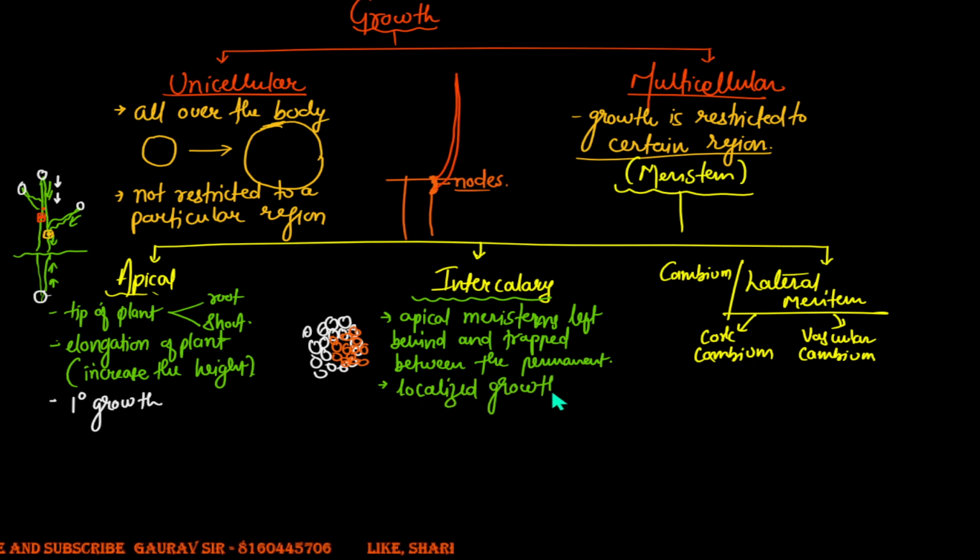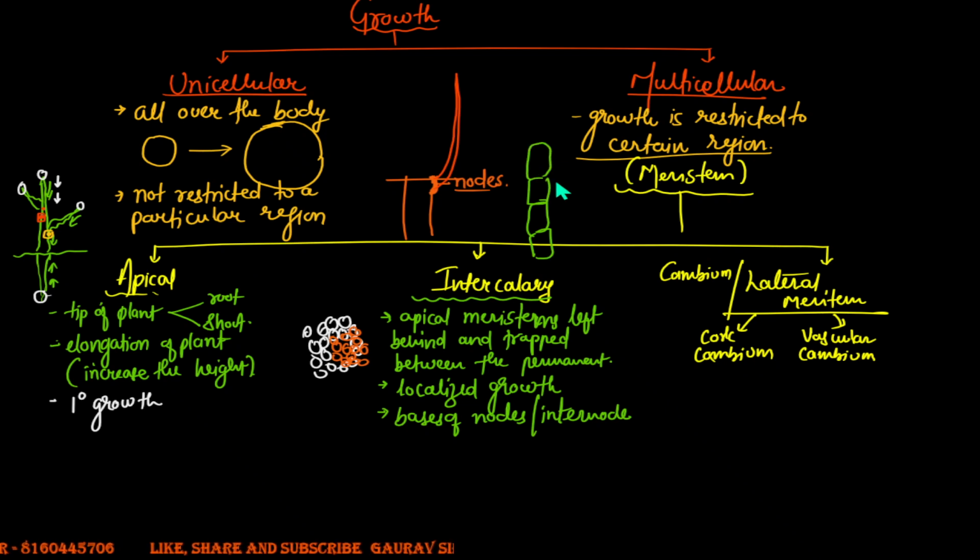It will not cause the whole plant to grow, but a certain region of the plant to grow. And they are present at the bases of nodes or internodes. Now, what are these nodes and internodes? Nodes, I've already told you. Internodes is, if you observe the structure of the sugar cane, you'll find it is made up of many such units, right? So this particular region forms a node. This particular region forms a node, and the distance between the two nodes here, this particular region that you find between the nodes, is referred to as an internode. Okay.